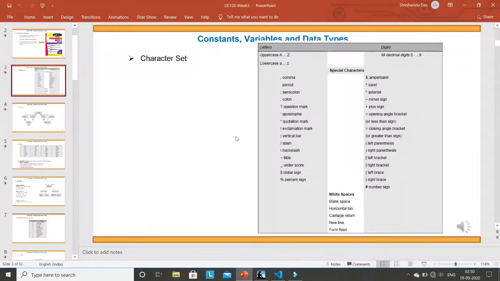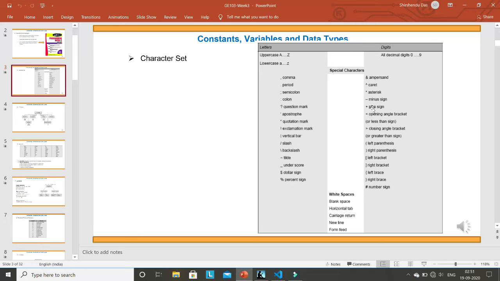So what are the different types of characters possible? Uppercase A to Z, lowercase a to z, and all decimal digits from 0 to 9. All these characters you can see in a C program. And then other special characters are comma, period, semicolon, colon, question mark, apostrophe, quotation mark, exclamation mark, vertical bar, slash, backslash, dollar sign, percent sign, and ampersand. We have already used ampersand in scanf, right? Percent is also used in both printf and scanf.